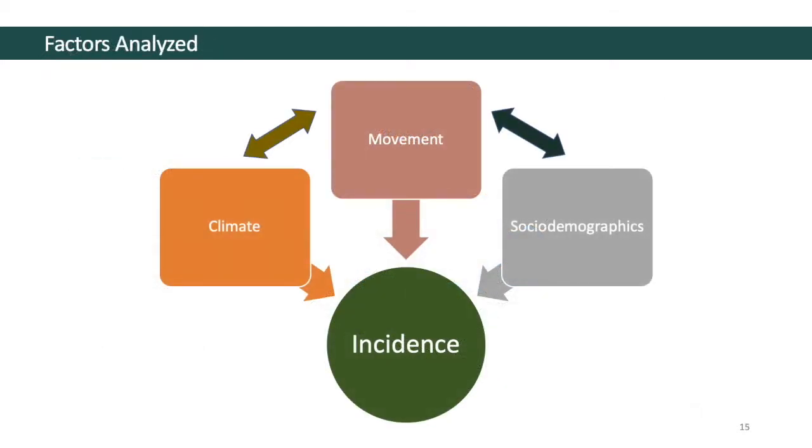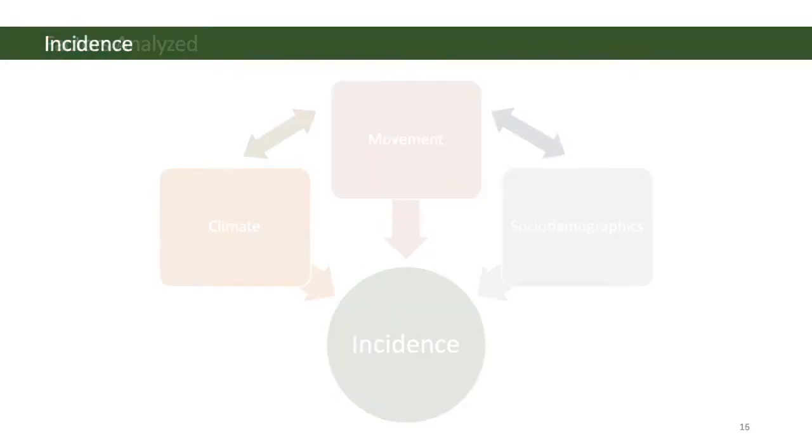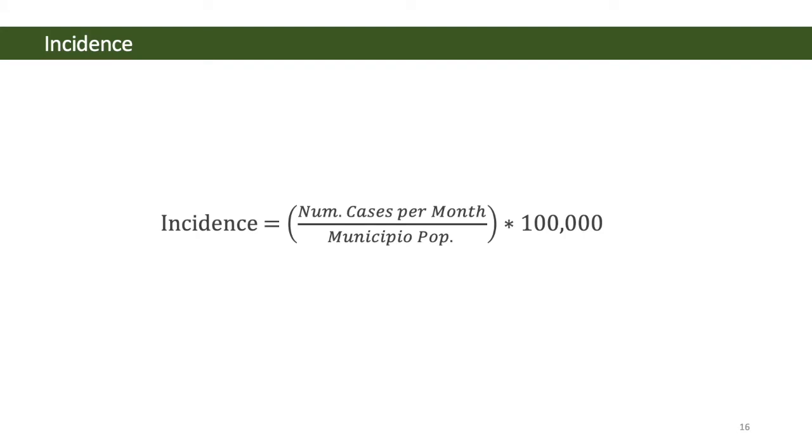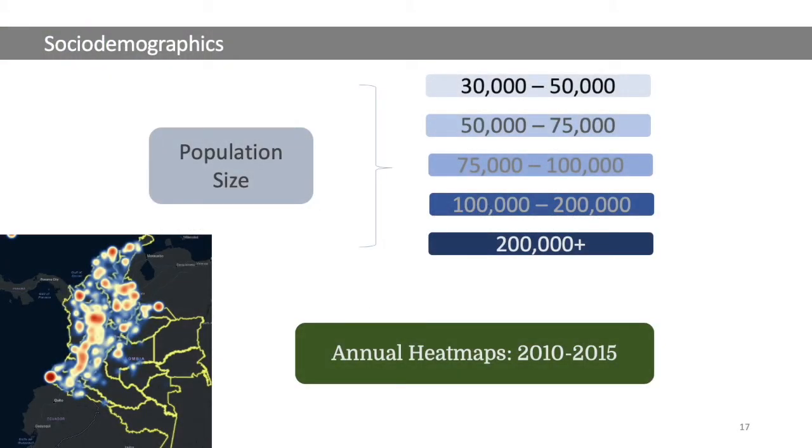As mentioned in the objective, the study consists in analyzing how these 3 factors, climate, movement, and sociodemographics, influence dengue incidence in Colombia. Not only how each factor directly affects incidence, but how the interaction between different factors uniquely affects incidence as well. In this case, incidence represents the number of cases of dengue per month for every 100,000 individuals. With respect to sociodemographics, we focus on population size, which is divided into 5 subgroups. We then make annual heat maps of incidence from 2010 to 2015 for each population subgroup.